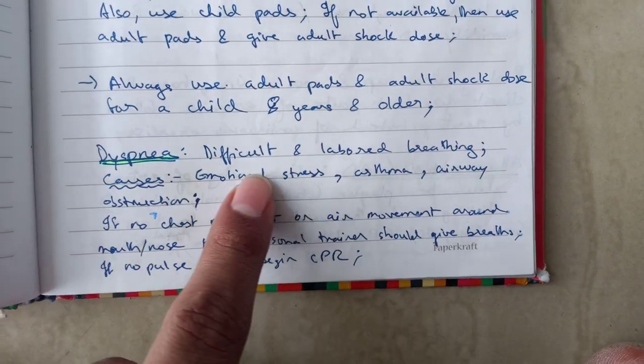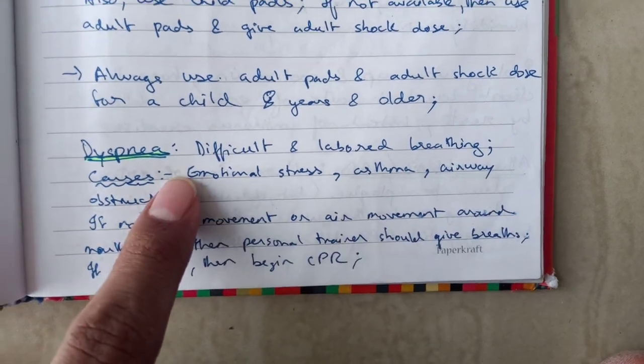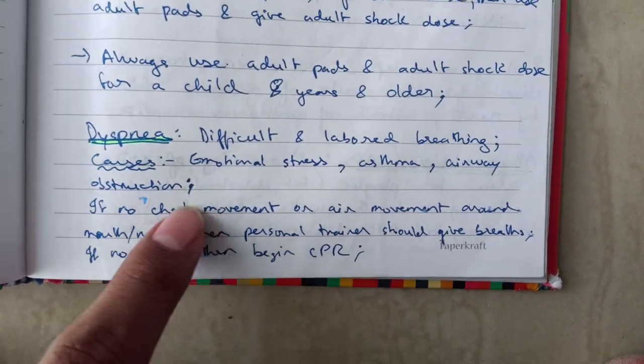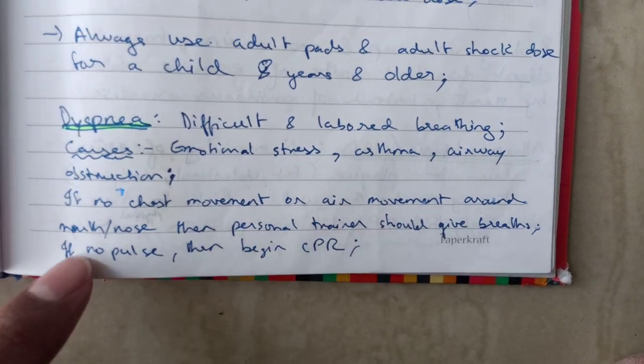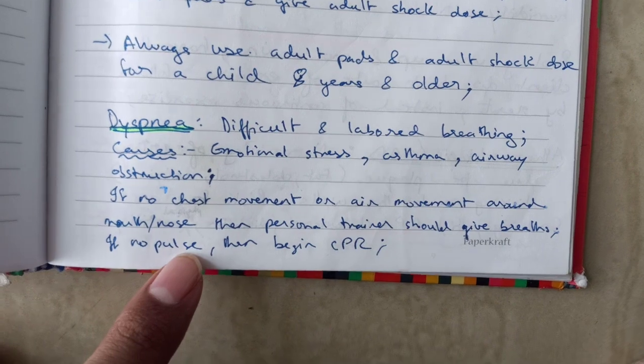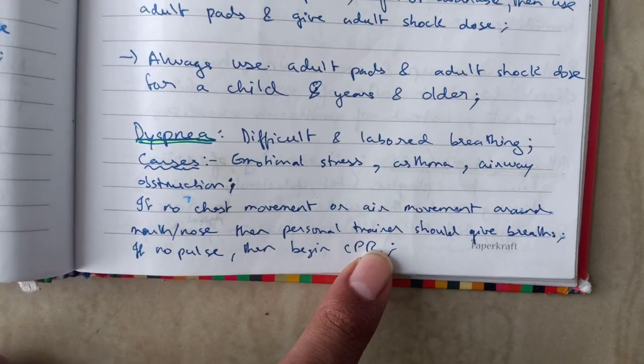What is dyspnea? Difficulty and labored breathing. Causes are emotional stress, asthma, airway obstruction. If there is no chest movement or air movement around the mouth or nose, then the personal trainer should give breaths. If no pulse is found, then they must begin CPR.